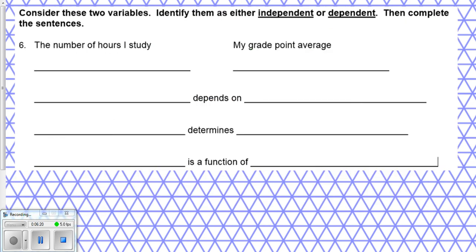All right, so let's look at some more examples. This one, we're actually going to write 3 different ways. So we're going to start with depends on, because that's what we're most familiar with, right? So we have the number of hours I study and my grade point average. So let's figure out what is going to be dependent. What depends on the other thing? Does the number of hours depend on your grade point average? Or does your grade point average depend on the hours that you study? I'm thinking it's that one, right? Your grade point average depends on the number of hours that you study. So that's the dependent, and the number of hours would be independent.